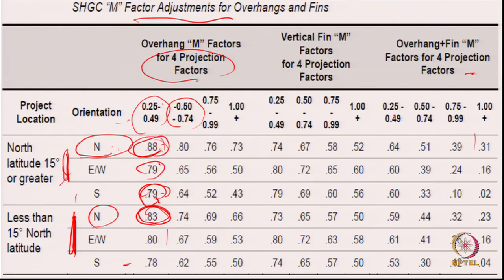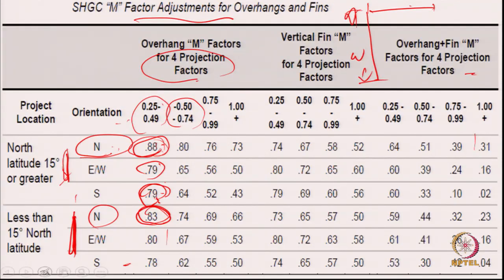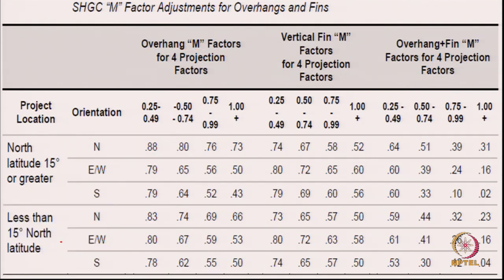So, these projection factors are related to the size of the overhang. For example, if this is my window height W and this is the overhang length L, it is related to L by W. Based on this, they have given these values, right.